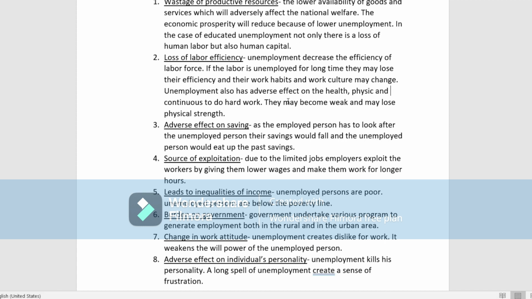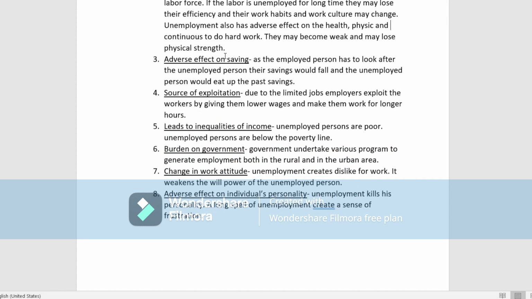Next is the adverse effect on saving. Why this adverse effect on saving? See, an unemployed person is not able to do any work. They will remain unemployed. So what will happen? These unemployed persons' savings will also fall, because their income is low and they are not able to earn any income. If the income is low, definitely the savings will fall.